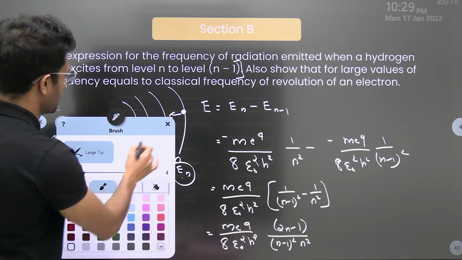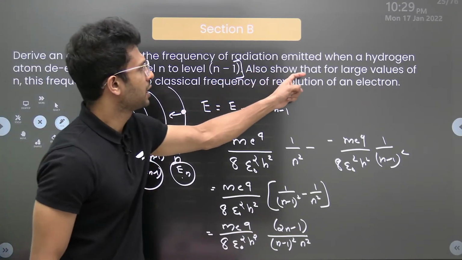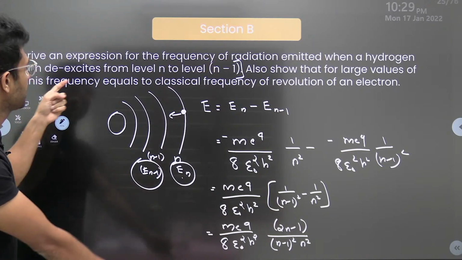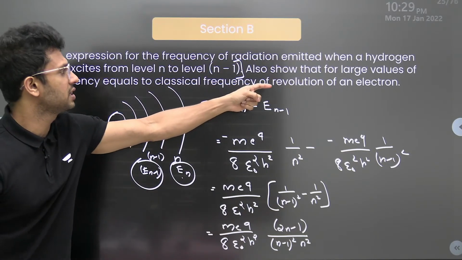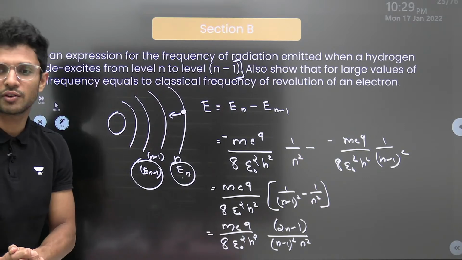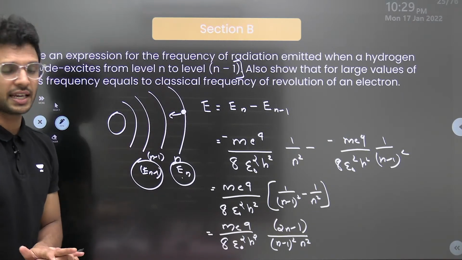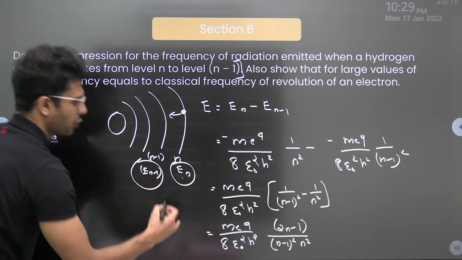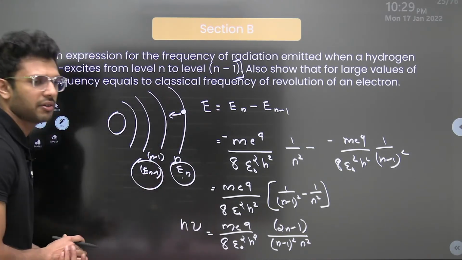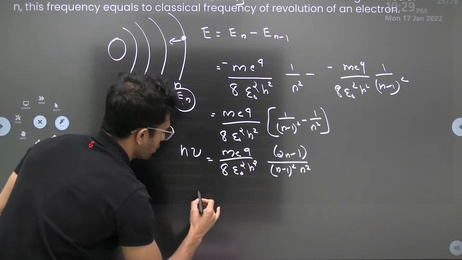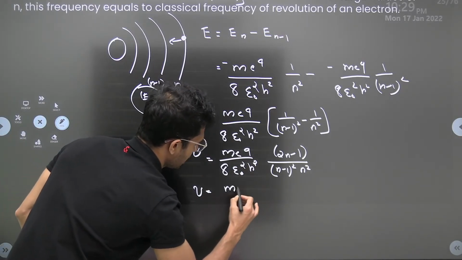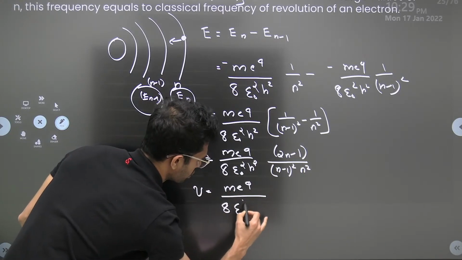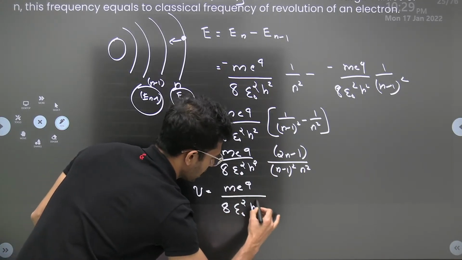Now, also show that for large values of n, this frequency we have derived equals the classical frequency of revolution of an electron. What is classical frequency? I'll explain. The equation we have derived was for energy. What is the formula for energy of an EM wave? h nu. So nu, which is the frequency, is equal to m e raised to 4 by 8 epsilon 0 square h square, and this h becomes h cube.